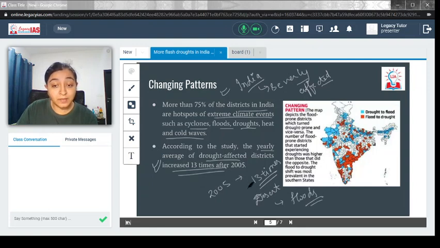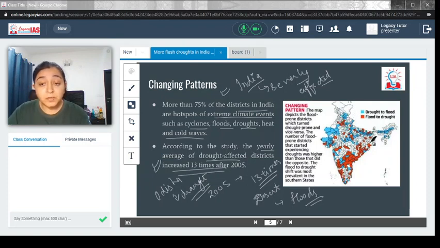On the other hand, the flood prone areas, like the ones near the coastal areas or in Odisha, are all getting drought prone. So you can understand there is a shift from the flood prone to the drought prone area, and this change is going to have an effect.